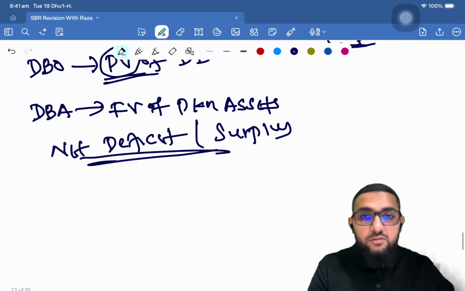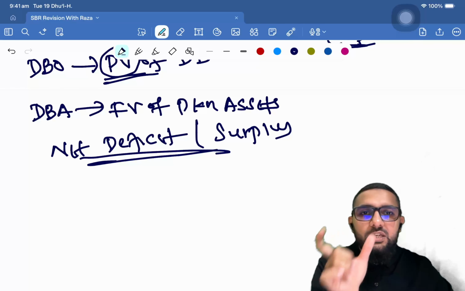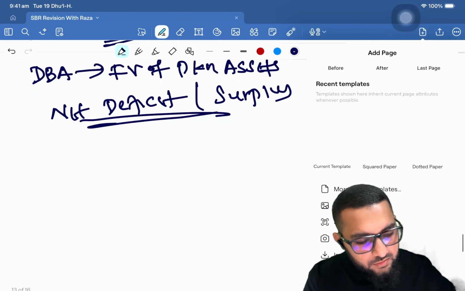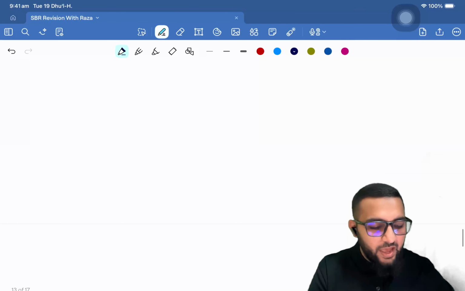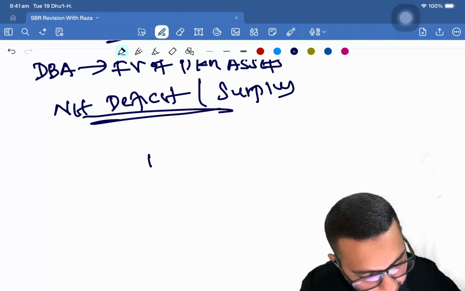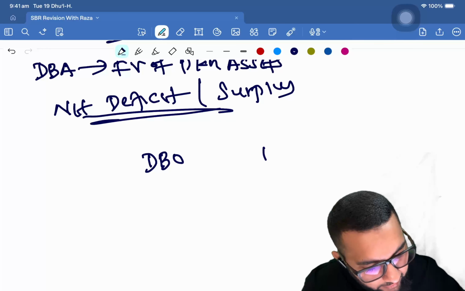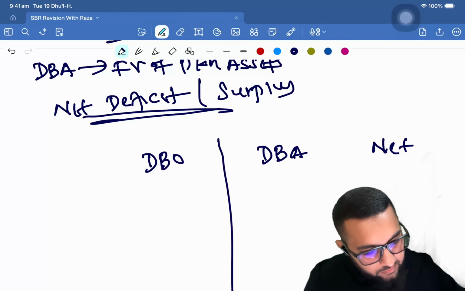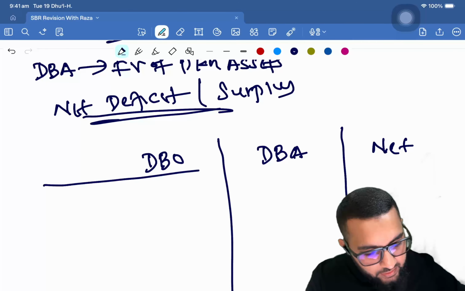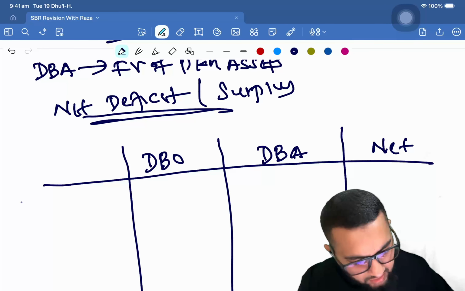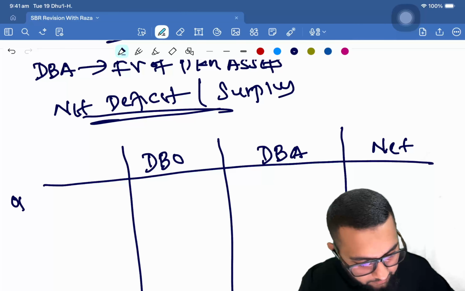Okay, so usually you use the 3-column method of calculation, right? What's the 3-column method? First you start practicing with 3-column and then net position becomes easier. What's 3-column? You have DBO, you have DBA, and you have net position. All right, you have DBO, DBA, and you have net position. So DBO you will have, let's say, brought down, right? Opening balance, right?